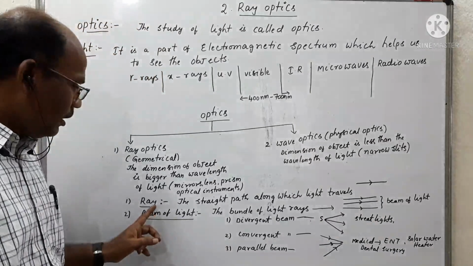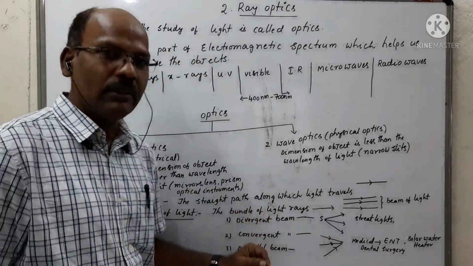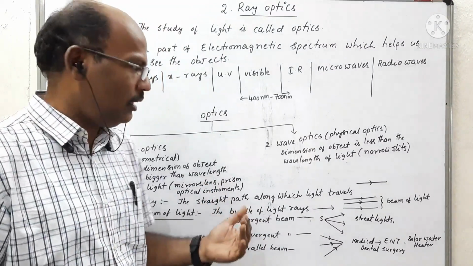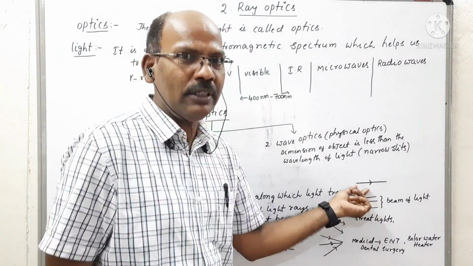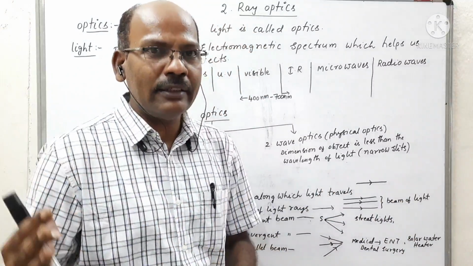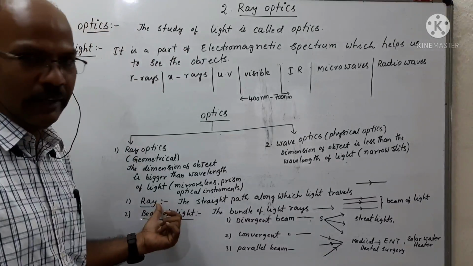Coming to the definition of ray. A ray means the straight path along which the light travels. This is the representation of a light ray. We observe the straight path in which the light travels; that straight path is called a ray.